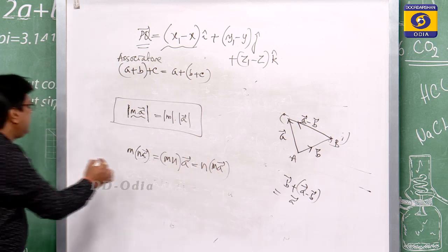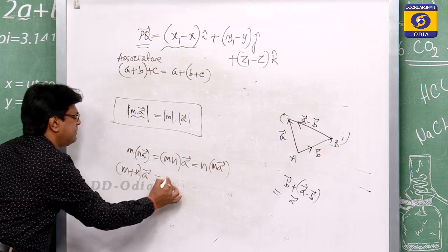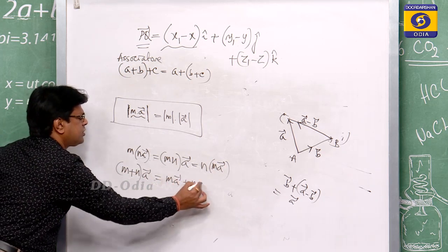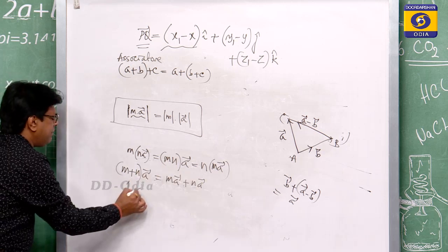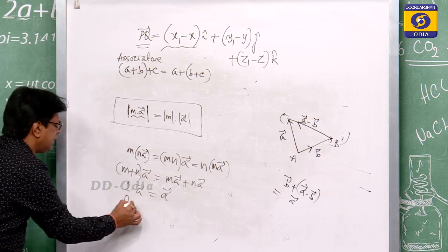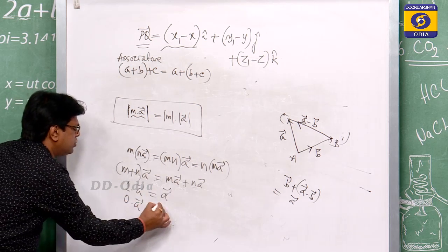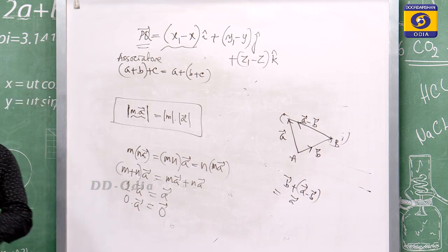If we multiply m plus n, the sum of two scalars, into a vector, this becomes m into A plus n into A. Similarly, 1 into A vector becomes your A vector. 0 into A vector is also equal to 0 vector. Here 0 is a scalar quantity, not a vector.